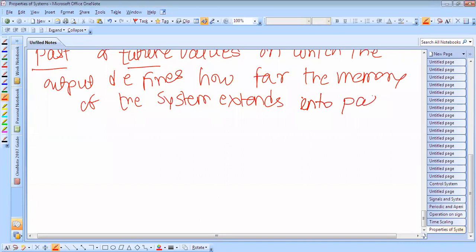In contrast, a system is said to be memoryless if its output signal depends only on the present value of the input signal. Okay, so the system is memoryless.